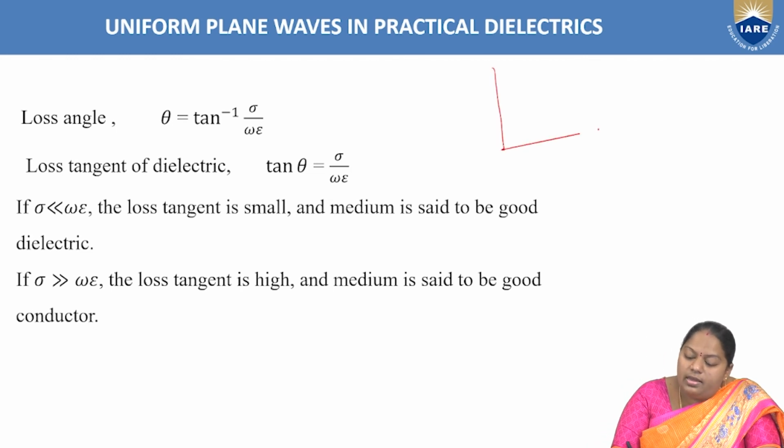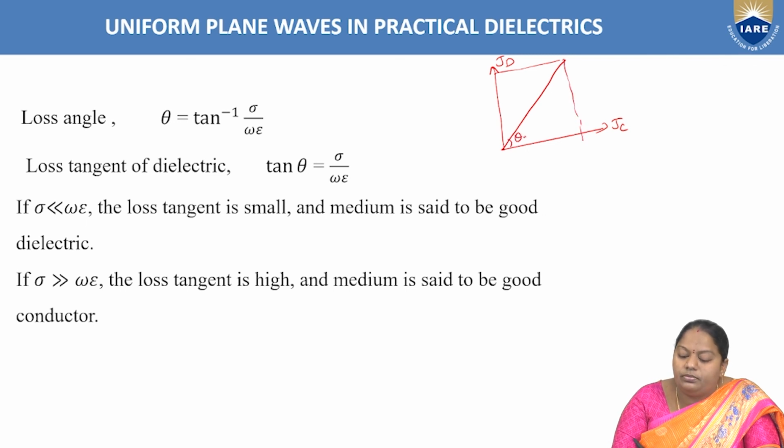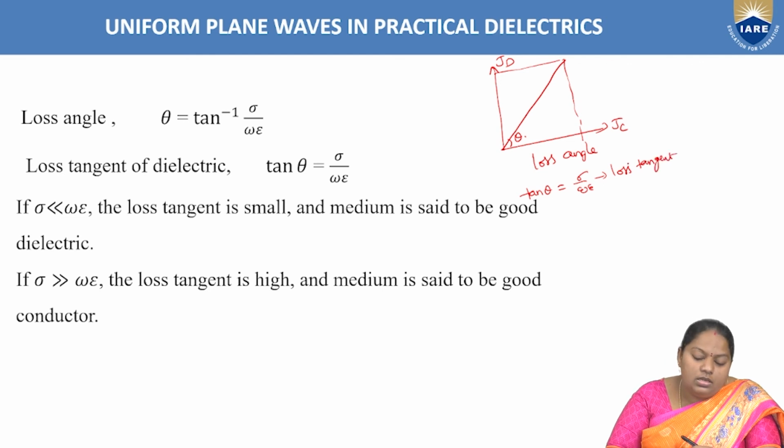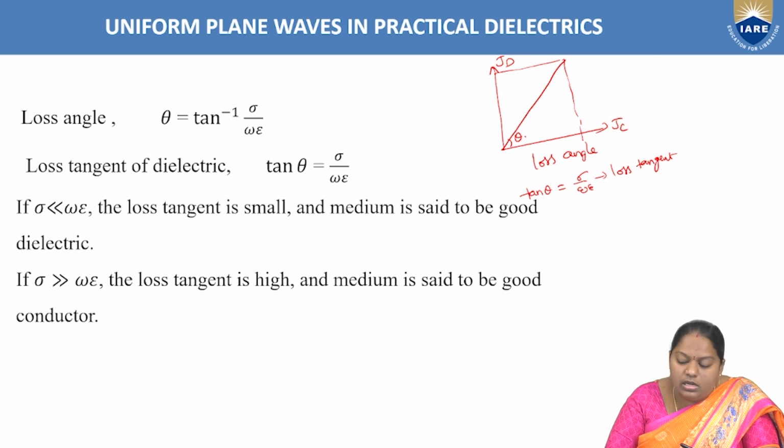So if we consider the angle measurement like this, here is the Jc and here it will be the Jd, then the loss tangent is to be considered like this. This is the theta. Theta is said to be the loss angle, and tan theta equals sigma by omega epsilon is said to be the loss tangent, right? So to calculate loss angle and the loss tangent, the loss tangent of the dielectric is given by tan theta equal to sigma by omega epsilon.